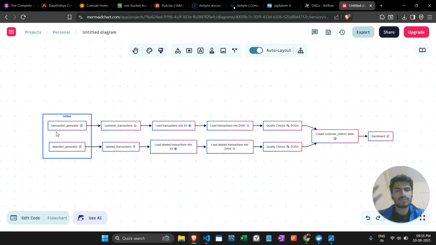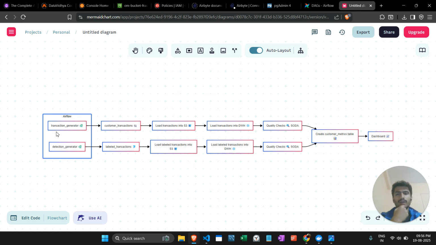To move this data from one source to another source, we use Airbyte. Airbyte is used to share the data from one source to another source. We are storing these two data sets on the S3 bucket, which is a data lake, used to store the unstructured data.